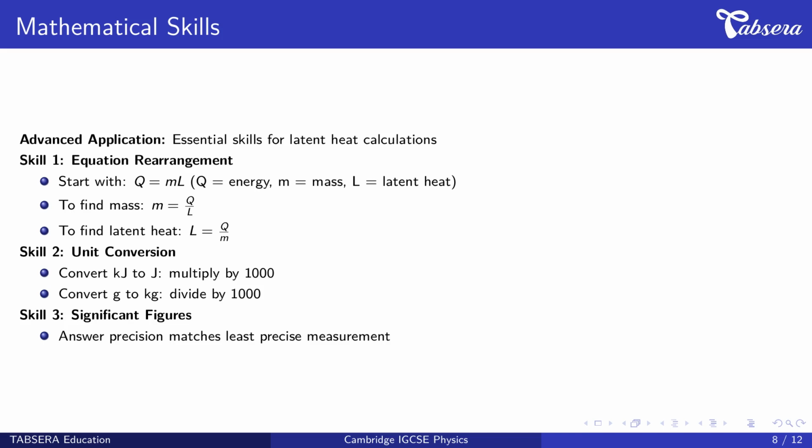Second, unit conversion. To convert kilojoules to joules, multiply by 1000. To convert grams to kilograms, divide by 1000. Third, significant figures. Your answer precision must match the least precise measurement in the problem. This maintains scientific accuracy and follows Cambridge IGCSE marking standards.